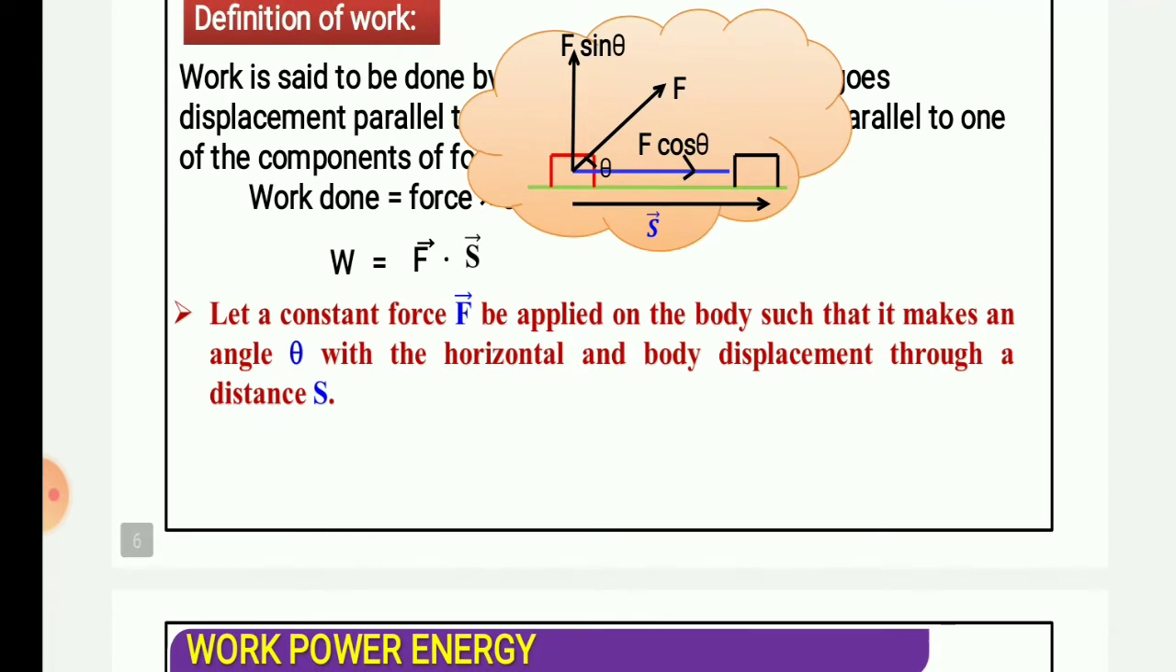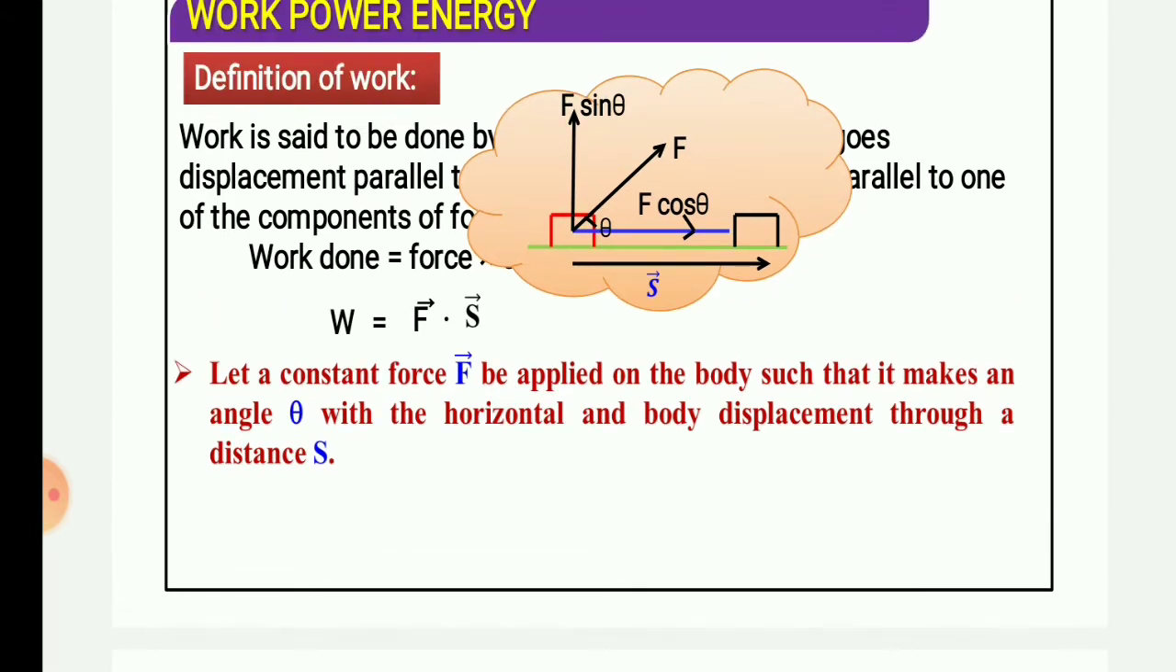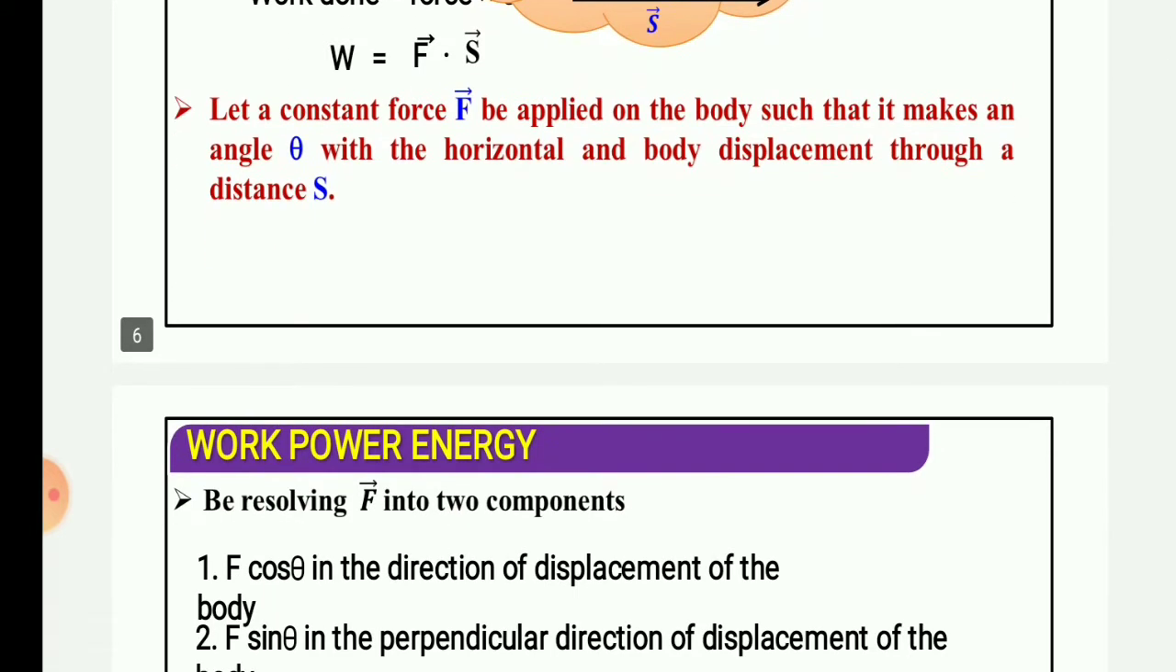So W equal to F dot S, you have to remember this formula. Actually, F s cos theta will always occur. The work done will be equal to F s cos theta. If theta is 0, cos 0 means 1. And if theta is 90 degrees, F s cos 90 is equal to 0, so work done will be 0. So these are the applications of work done. We shall see further what will happen.